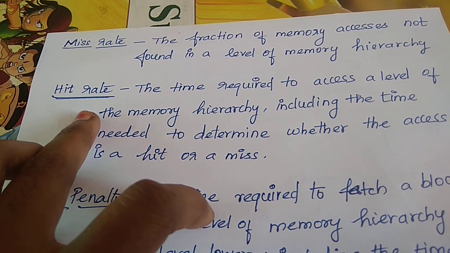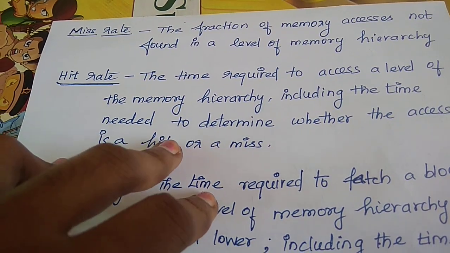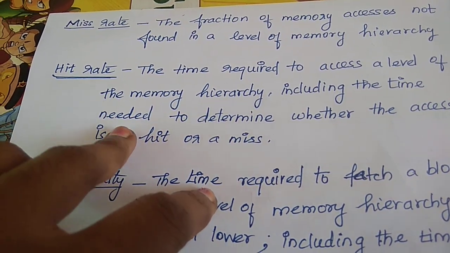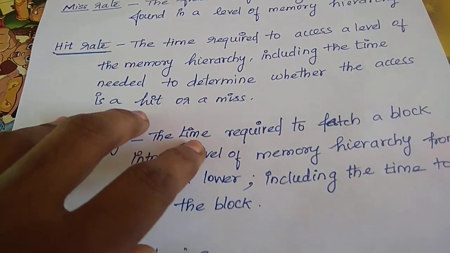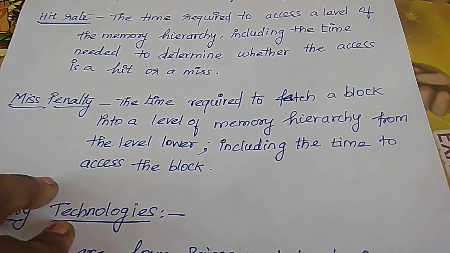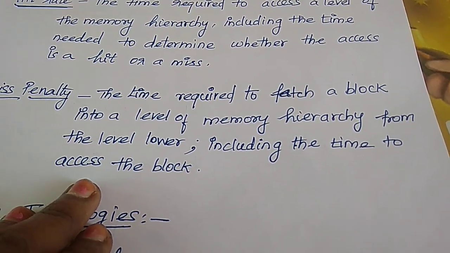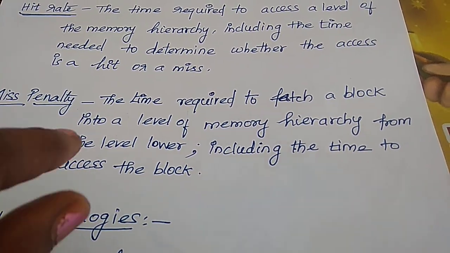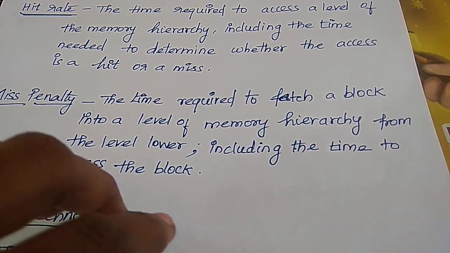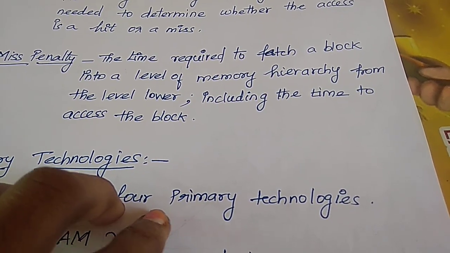Next, hit time. Hit time means the time required to get the information from the memory, that is, getting the information from the upper level of the memory hierarchy to the CPU. And next is miss penalty. A miss penalty means I didn't have the information in the memory, so I have to fetch the block of information into the memory from the upper level to the lower level. That is called the miss penalty. This will include the access time of a block.